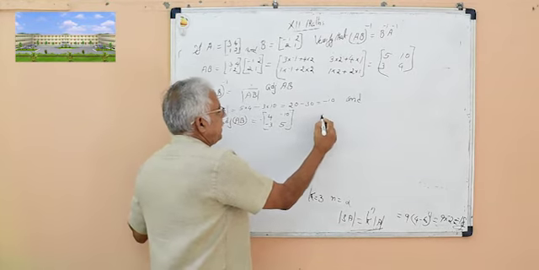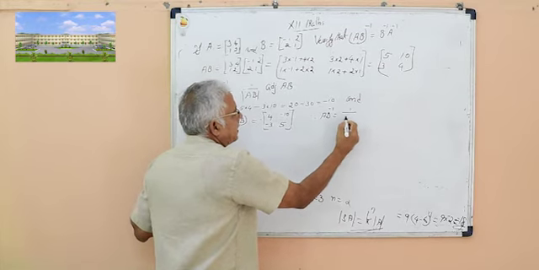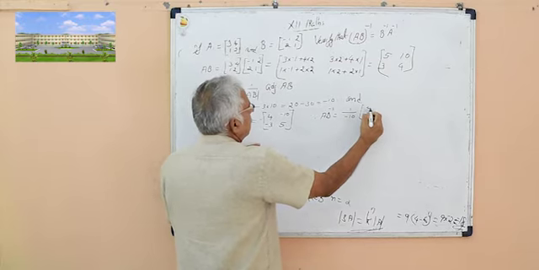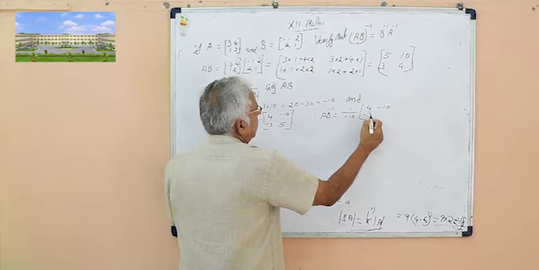Therefore, AB inverse is equal to 1 by minus 10 into the matrix 4, minus 10, minus 3, 5.